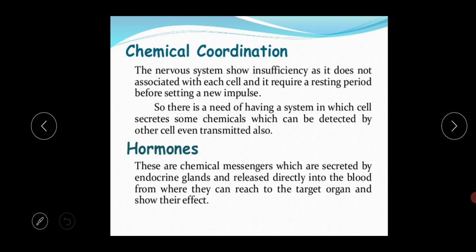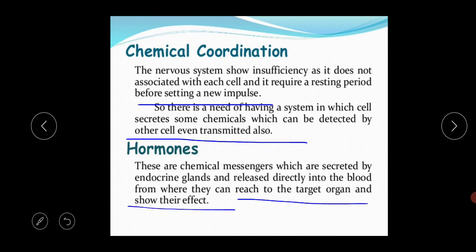Okay, next thing is the chemical coordination. The nervous system shows insufficiency, as it does not associate with each cell and it requires a resting period before sending a new impulse. So there is a need for a system in which cells secrete some chemicals which can be detected by other cells, even transmitted also. So here the hormones come in. These are one kind of chemical messenger which are secreted by endocrine glands and released directly into the blood, from where they can reach the target organ and show their effect.